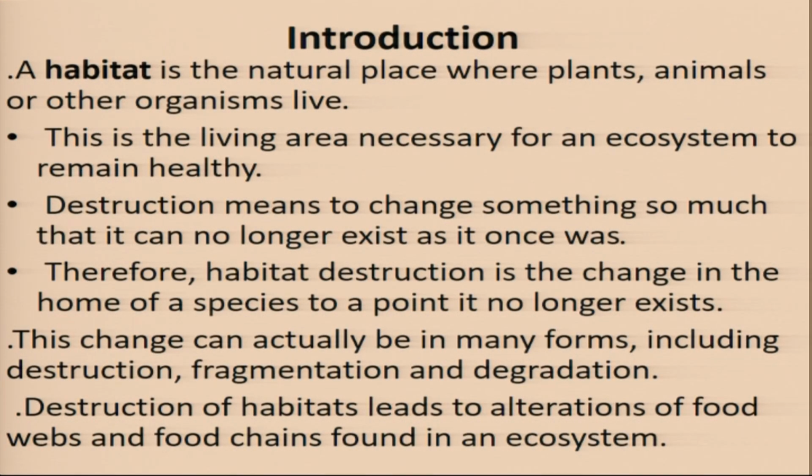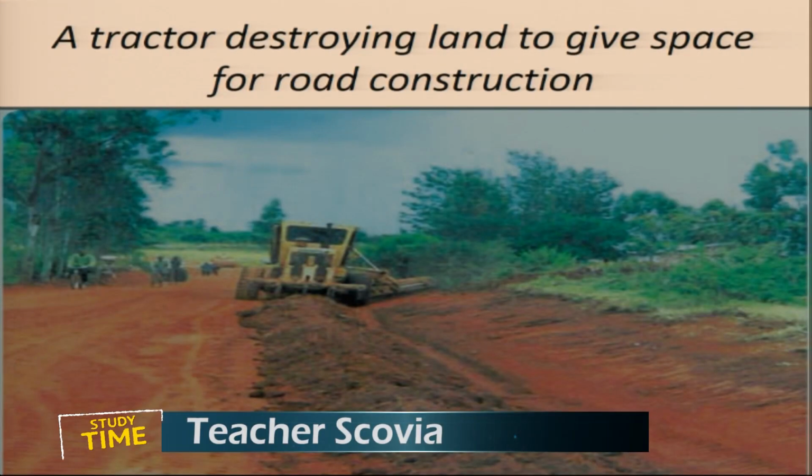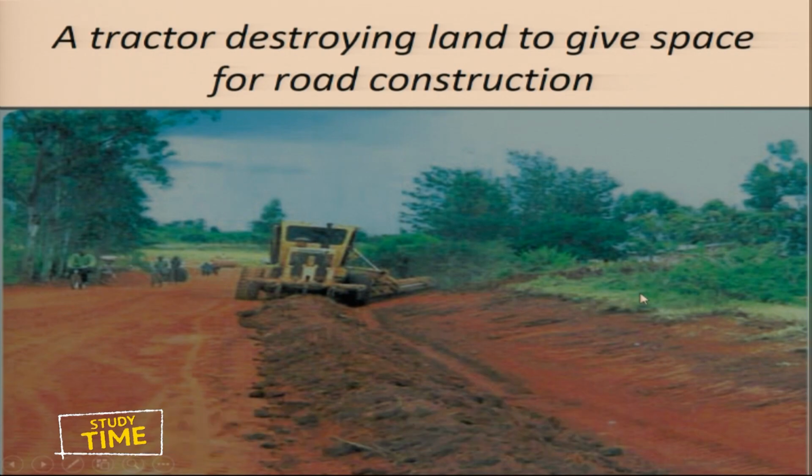So by introduction, as we said, a habitat is a natural place where plants, animals, or other organisms live. So when you go back to the screen, formerly, before the road was constructed, the land was covered by green plants and grasses.